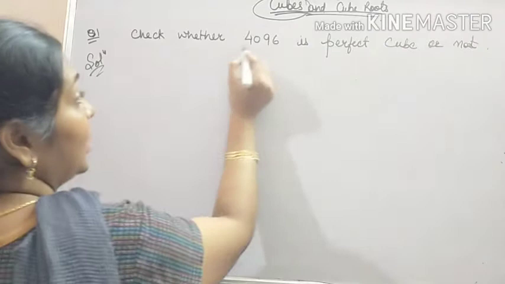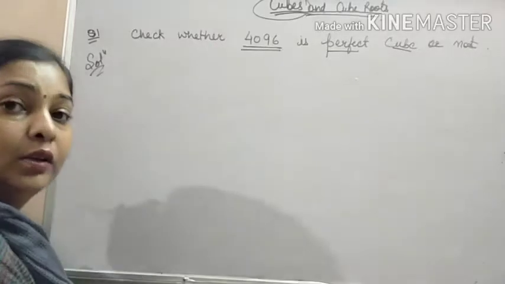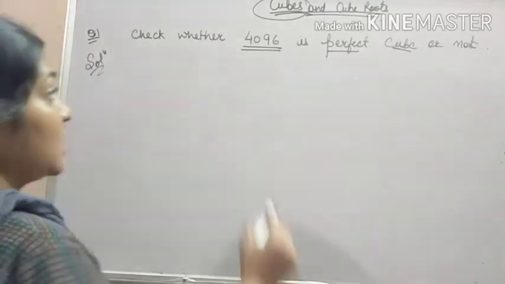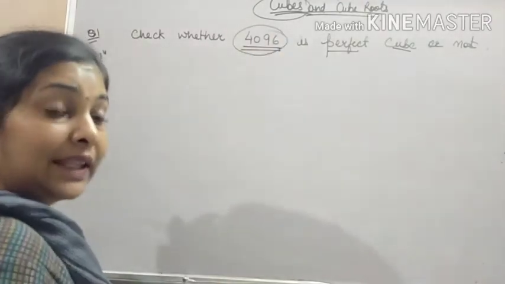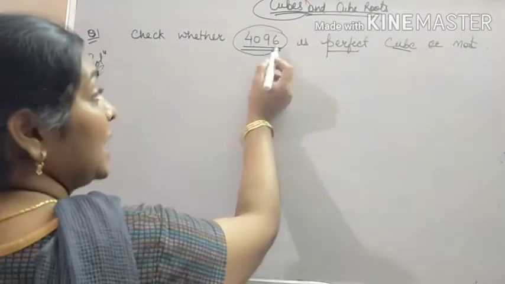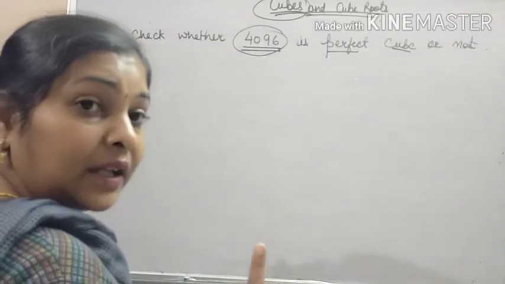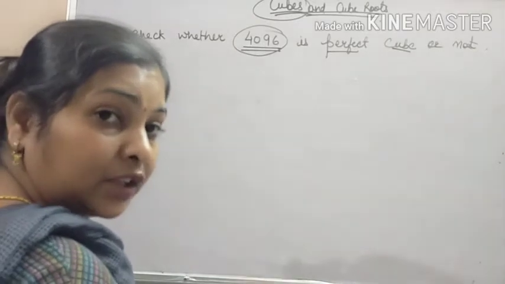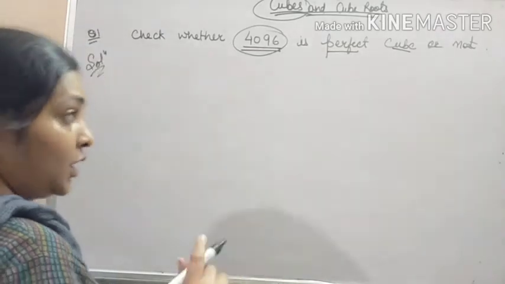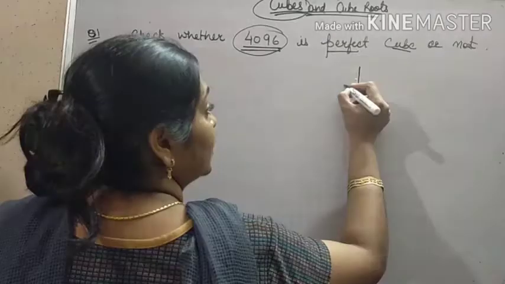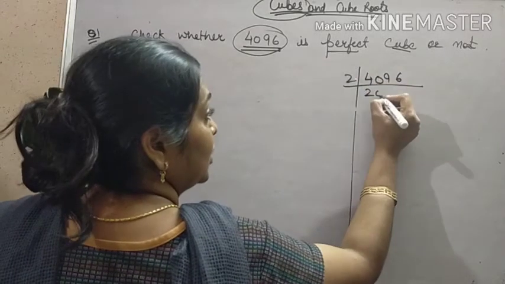Is to check whether the given number is a perfect cube or not. What is the way to check whether this number is a perfect cube or not? We will find the prime factors of this number, and if the prime factors exist in groups of 3, then it is a perfect cube, otherwise it is not a perfect cube. So let us check. First of all, do the prime factorization of 4096.